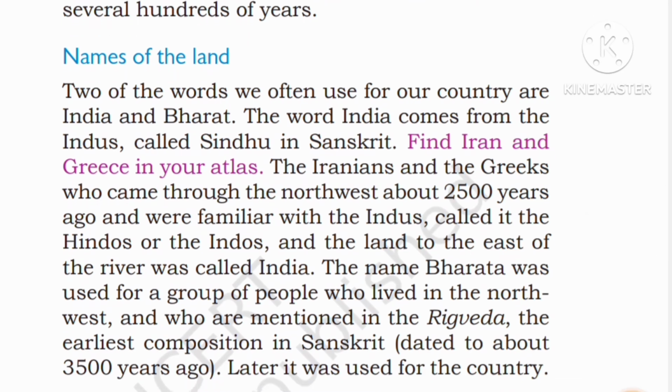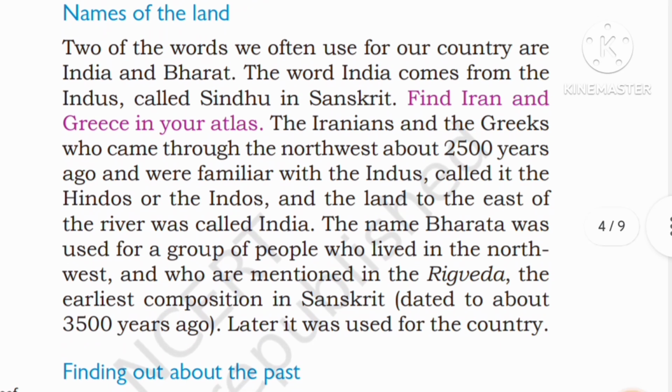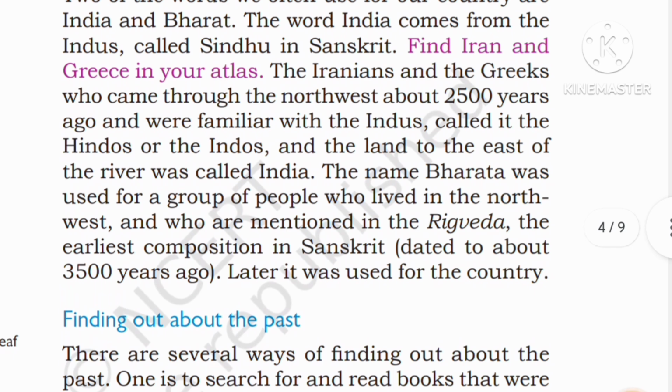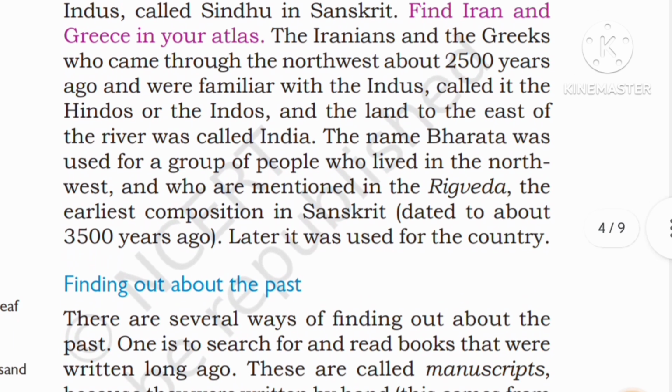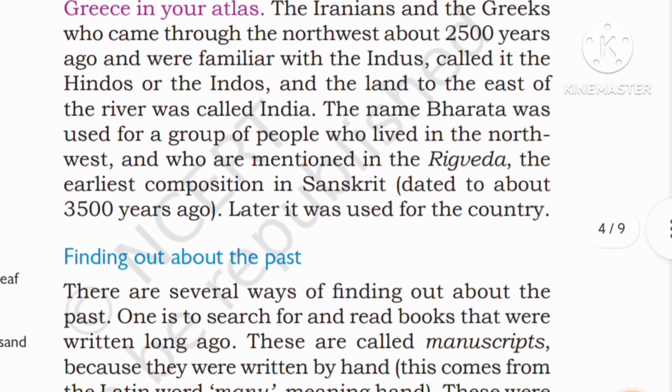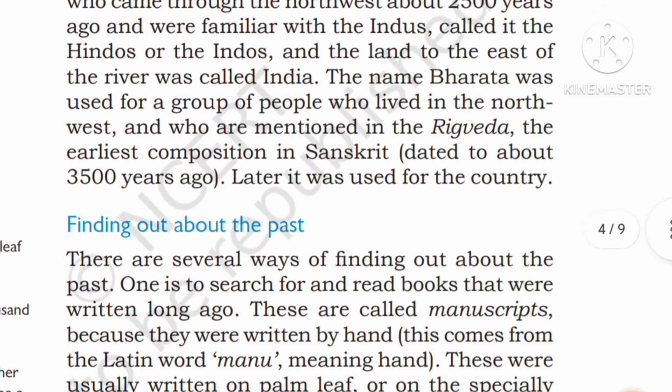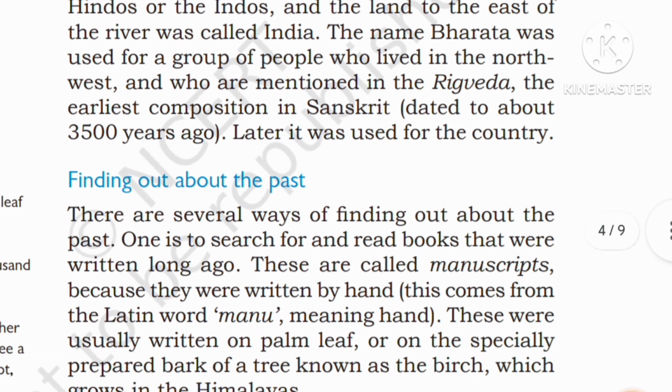Names of the land. Two of the words we often use for our country are India and Bharat. The word India comes from the Indus, called Sindhu in Sanskrit. Find Iran and Greece in your atlas. The Iranians and the Greeks, who came through the northwest about 2500 years ago and were familiar with the Indus, called it the Hindos or the Indos, and the land to the east of the river was called India.